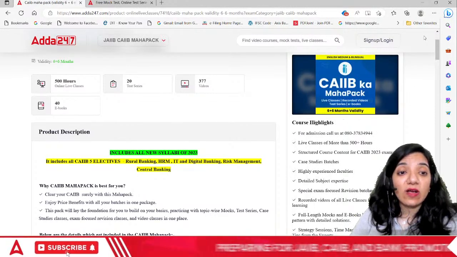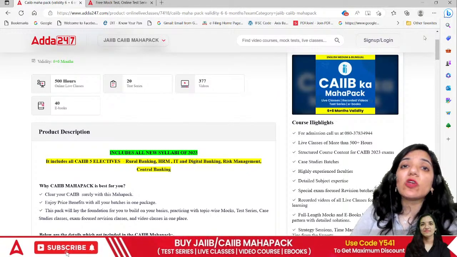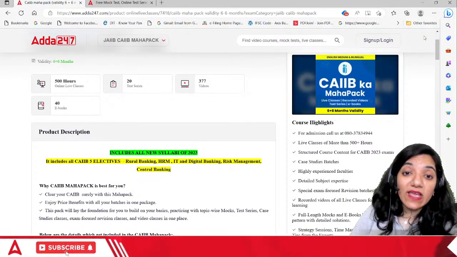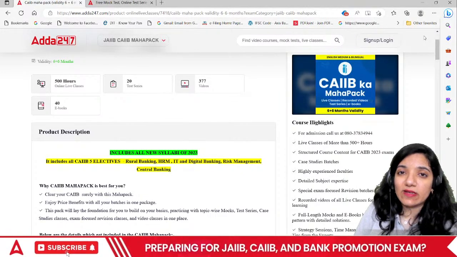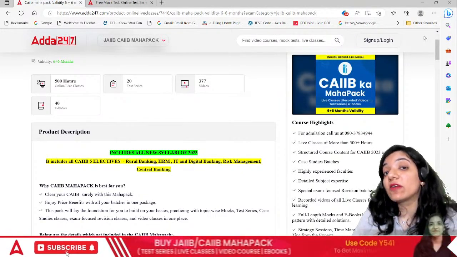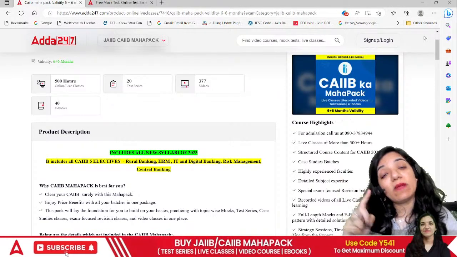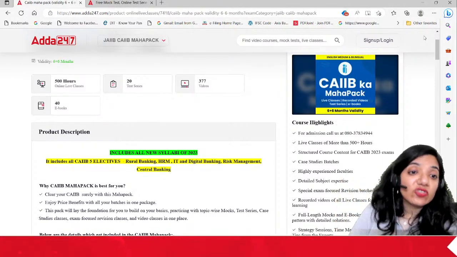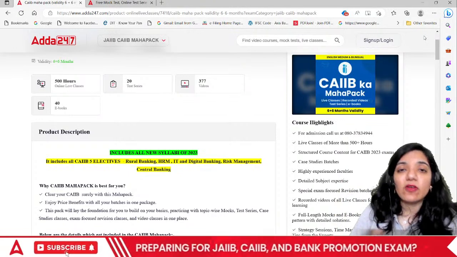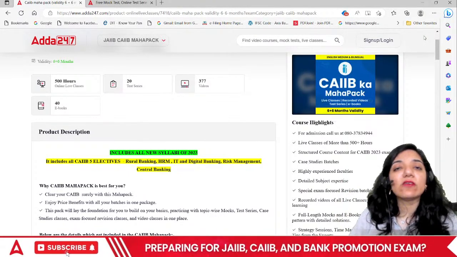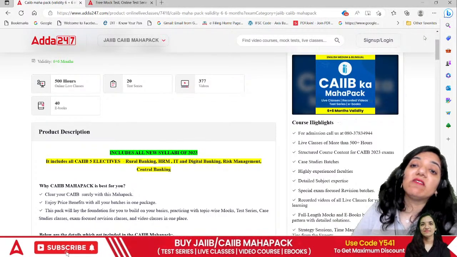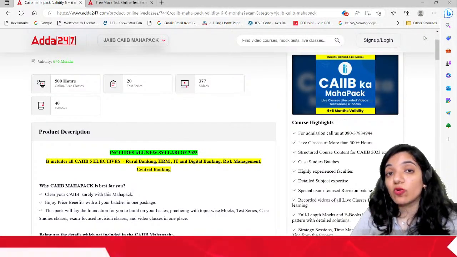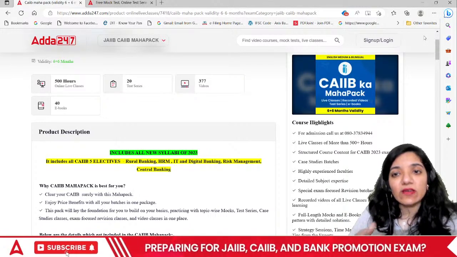But the point is, if you look forward towards any of the electives there, then first of all you will have to consider what is the syllabus for all the electives, and is it easy for you or difficult for you. Considering your education background and your work profile, you can choose your elective. But do you know, we have got all the 5 electives, be it rural banking, HRM, IT and banking, risk management, and even central banking. You'll find everything in our courses. So why don't you go ahead and check it out, right?